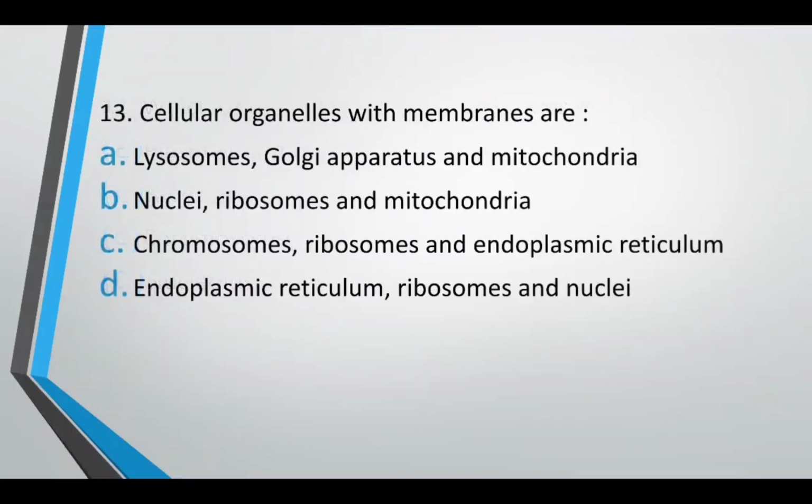Which of the following cell organelles is bound by a membrane? Options include lysosome, Golgi apparatus, mitochondria; nuclei, ribosome, mitochondria; chromosomes, ribosomes, endoplasmic reticulum; ribosomes, nuclei. The correct answer is option A, lysosome, Golgi apparatus, mitochondria. All three organelles have a membrane around them.